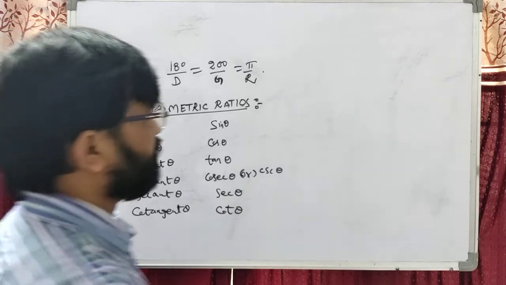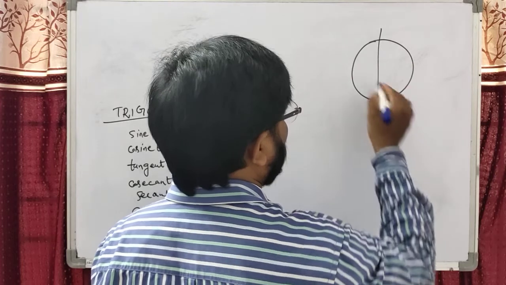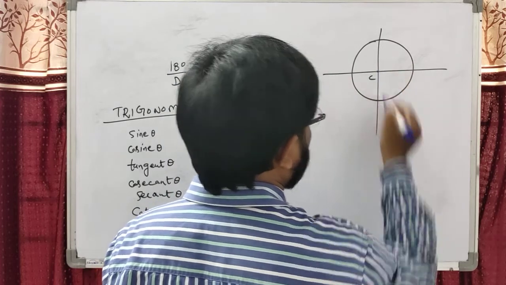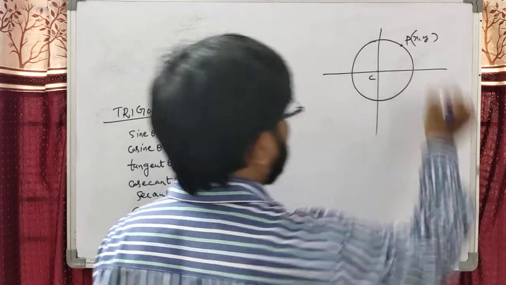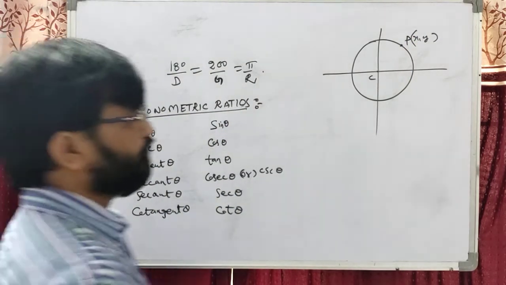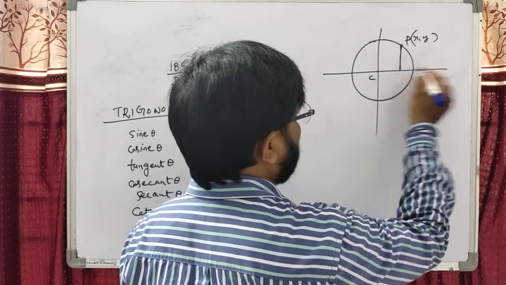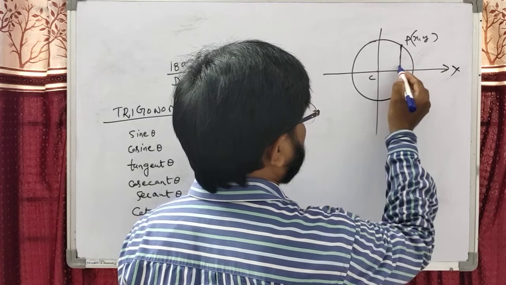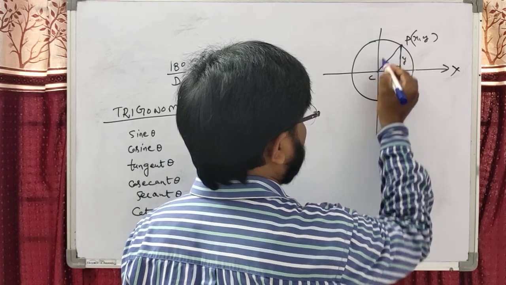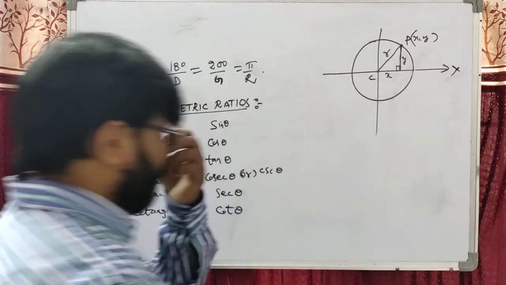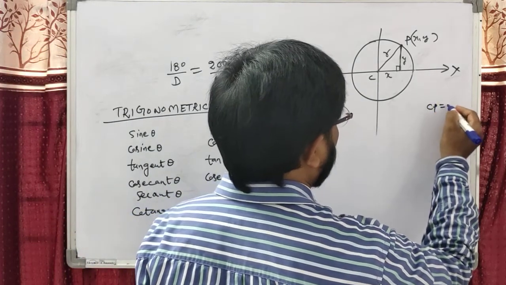Now write the definition of sin theta, students. Suppose you are taking a circle with center C. Dear students, take any point P(x, y) on the circle. Now draw the perpendicular from P to the x-axis. This is y, this is x. Suppose the radius is r. From the diagram we can understand CP is r.